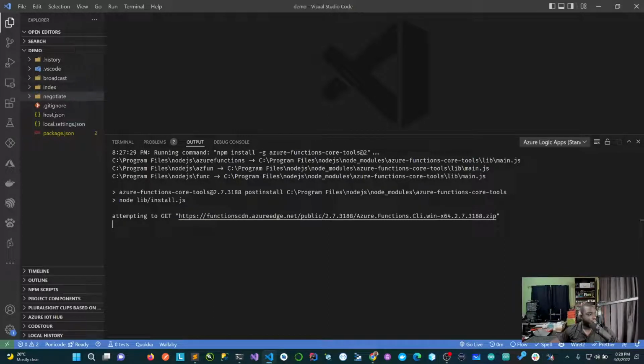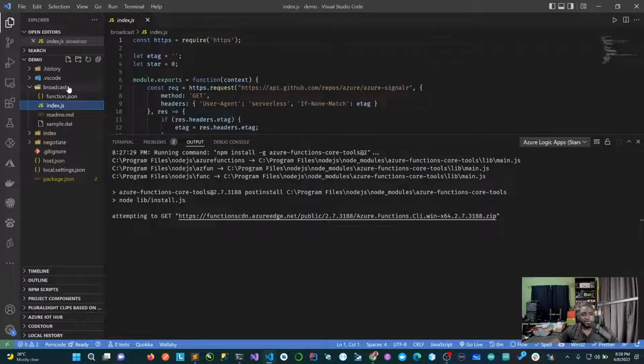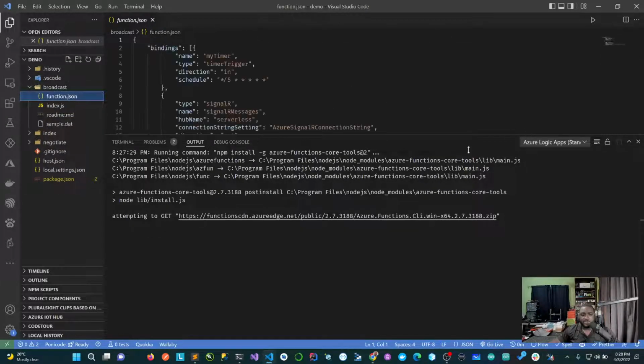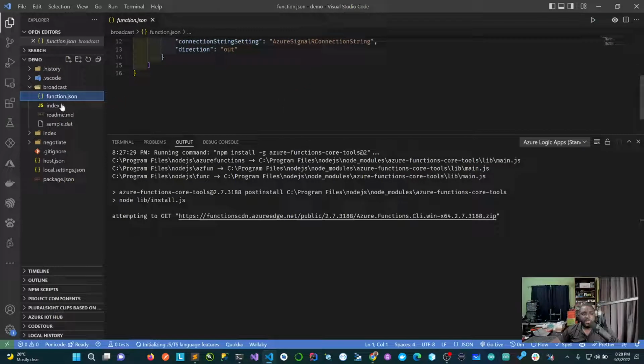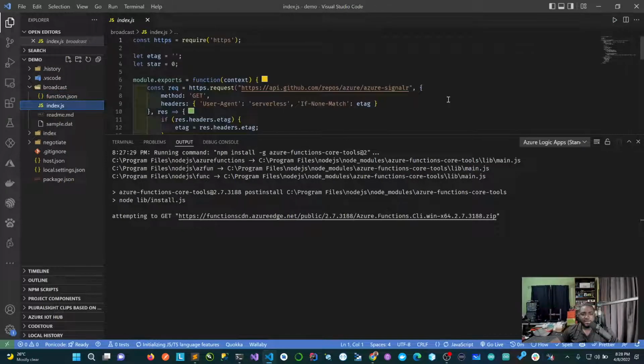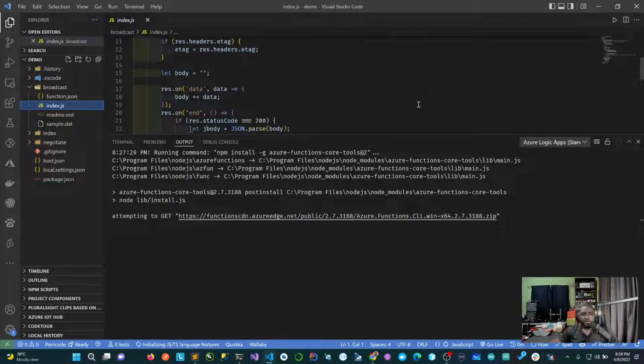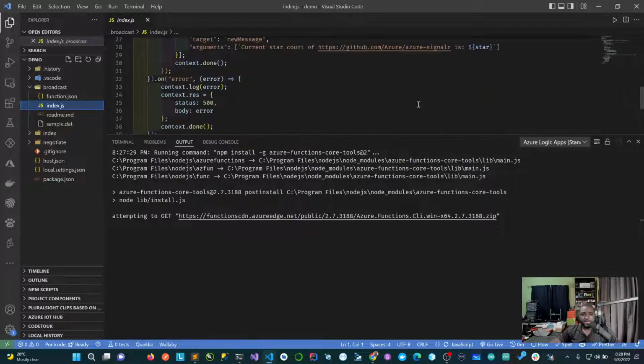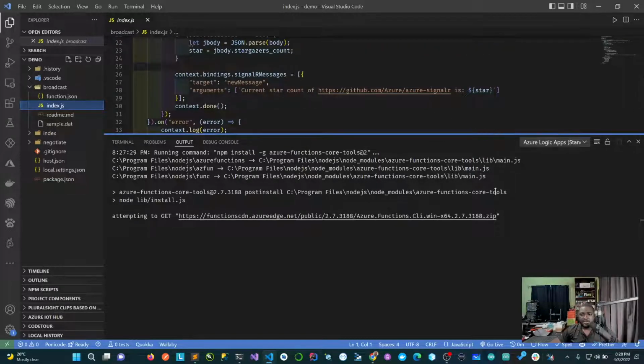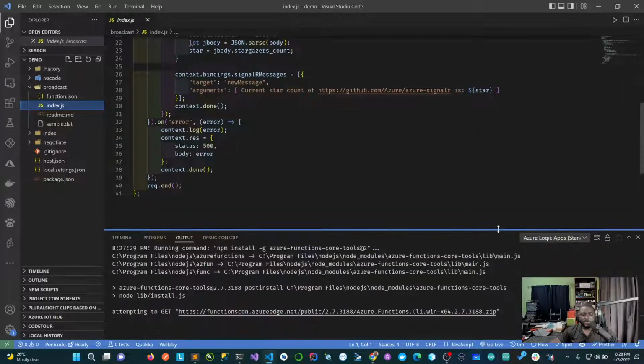So broadcast is done. Like I said, serverless. So broadcast is what I shared with you a bit ago. We're just waiting for this to be over. And then the index of broadcast, as you can see, it's pulling some info, it's passing the data. Let's reduce this a bit. I want to know when it's done.